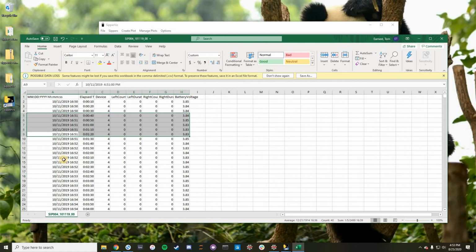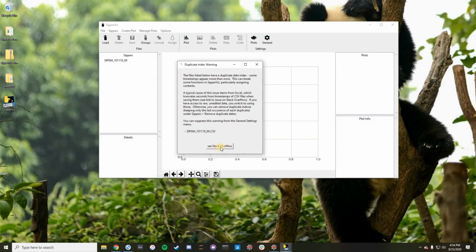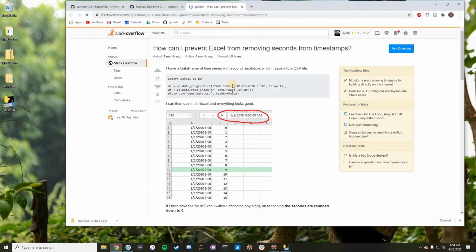You might get it for other reasons if there was an error in how the Sipper logged the data, but that is less likely. The big thing to be aware of is that if you are editing Sipper data or any other kind of time-stamped data in Excel that's in CSV format, if you save it in CSV format, you'll be losing data. The easiest or best fix, I think, is just to switch to Excel format when you save. But there's a post about this here on Stack Overflow, which you can visit if you want to get more information about it.